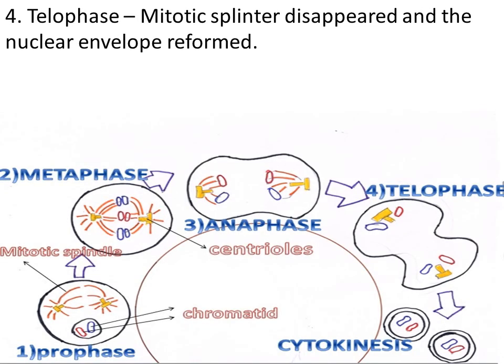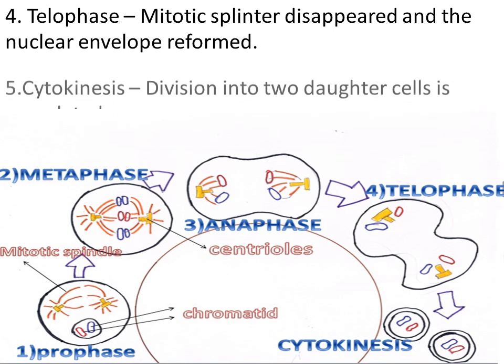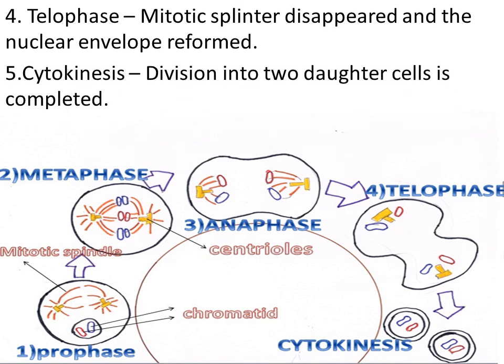Fourth stage, telophase. The mitotic spindle disappears and the nuclear envelope reforms. Following telophase, cytokinesis occurs. In the cytokinesis process, the division into two daughter cells is completed.